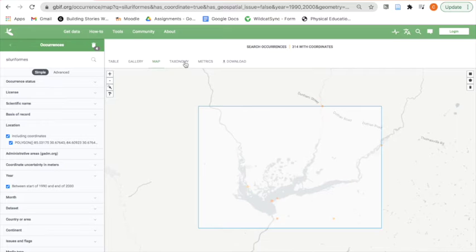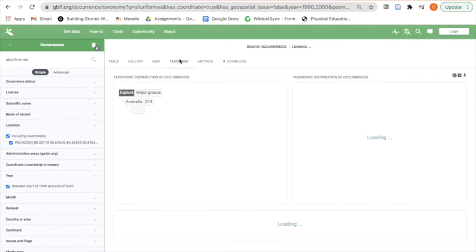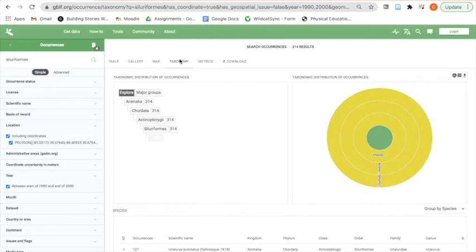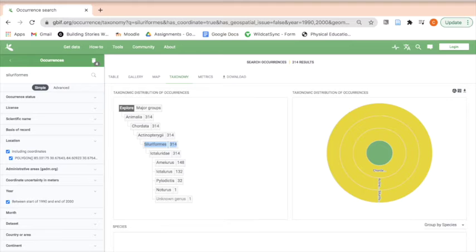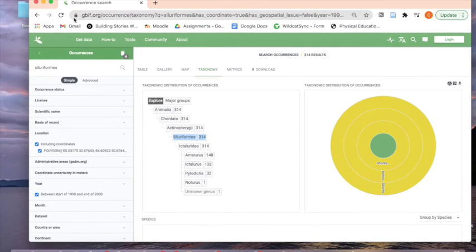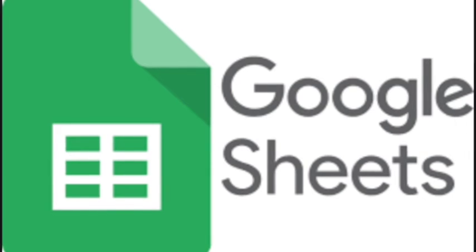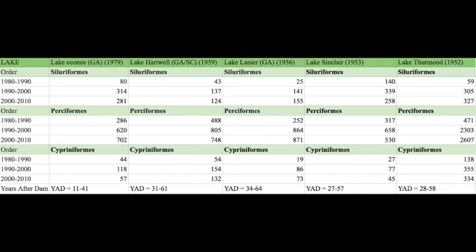We then use a mapping tool to select the lake, and then the database will produce a rendition of the map, and then GBIF generates the data that you need after using these filters. And in this example, you can see that there have been 314 Siluriformes spotted in Lake Seminole from 1990 through 2000. We used Google Sheets to organize the data we collected.